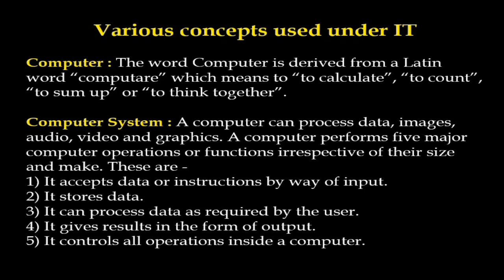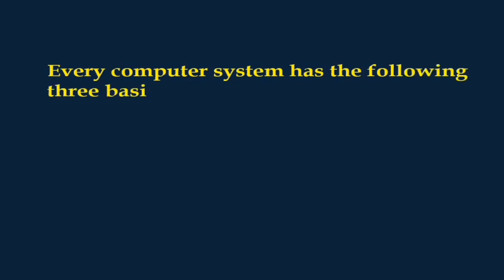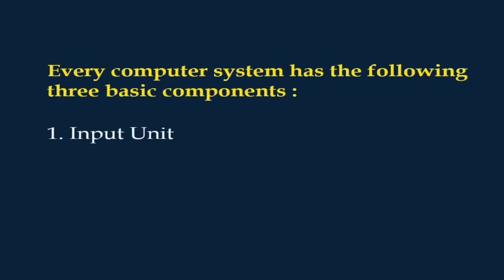And in the computer system, what are the things there? What is the architecture of the computer? If you open and see the computer, you will come to know the architecture of the computer system: its specifications, details, the set of software and hardware technologies, and the standard interactive form of the computer system. In short, computer architecture refers to how a computer system is designed and how it works. So every computer system has the following 3 basic components. The first one is the input unit.